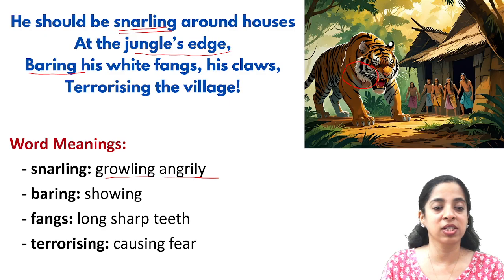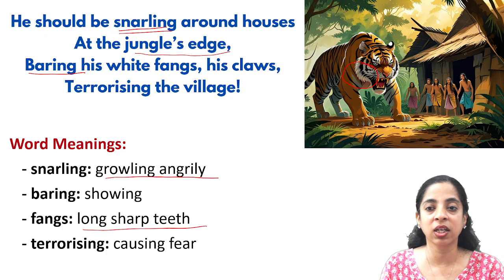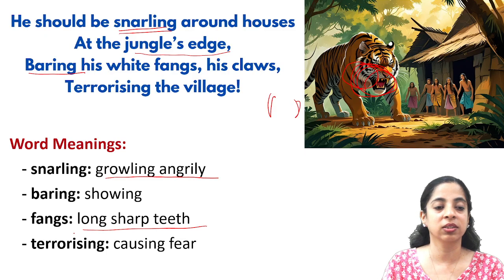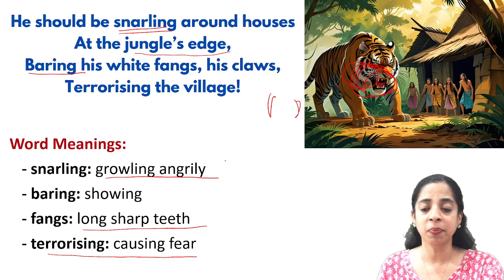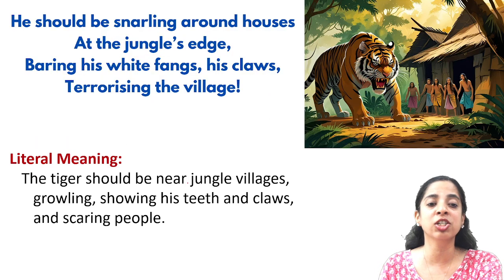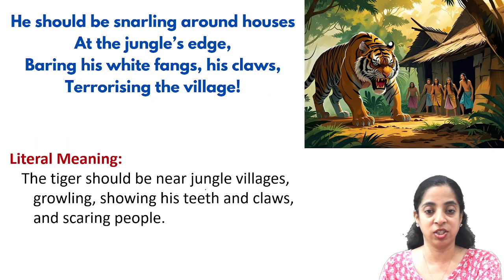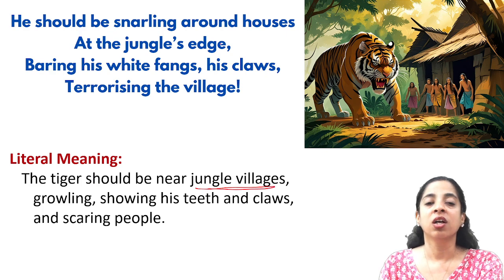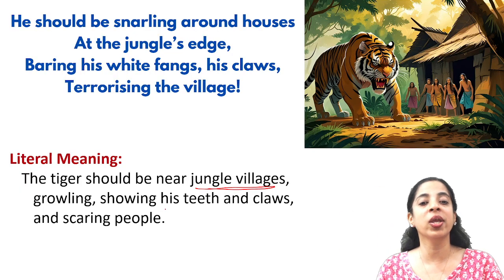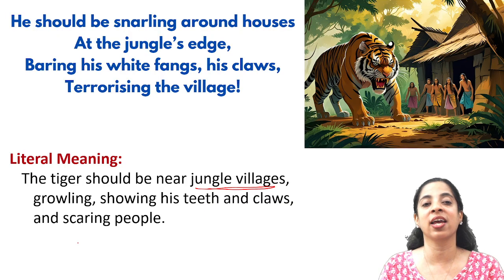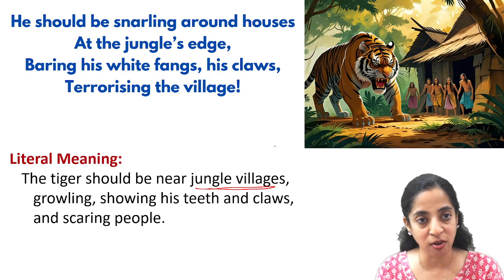Fangs are long sharp teeth. These are the fangs. Terrorizing the village. Terrorizing means causing fear. So you understood the meaning? That's the literal meaning. The tiger should be near jungle villages. What are jungle villages? The houses which are at the edge of the jungle. Growling, showing his teeth and claws and scaring people. This is the natural behavior of a tiger.